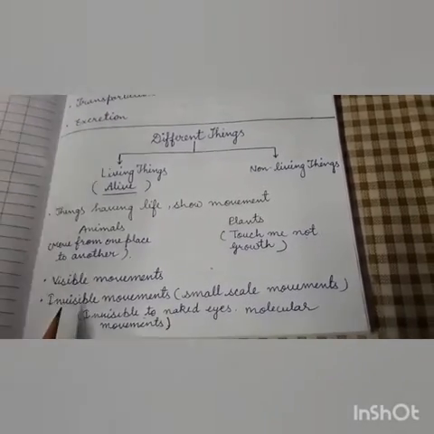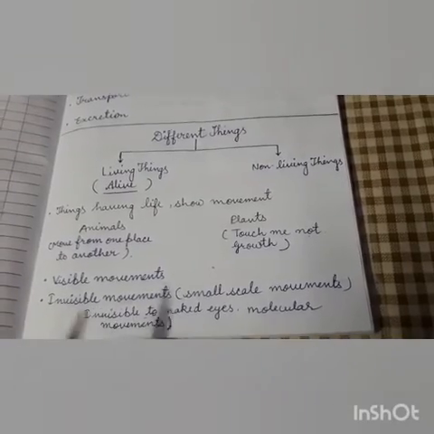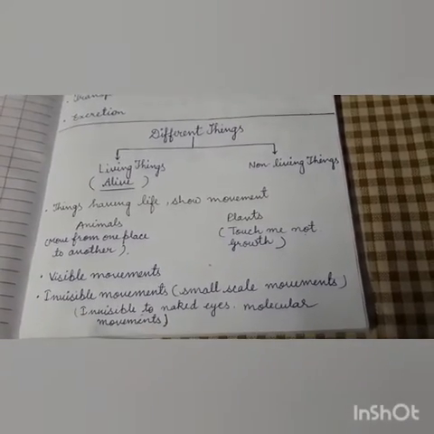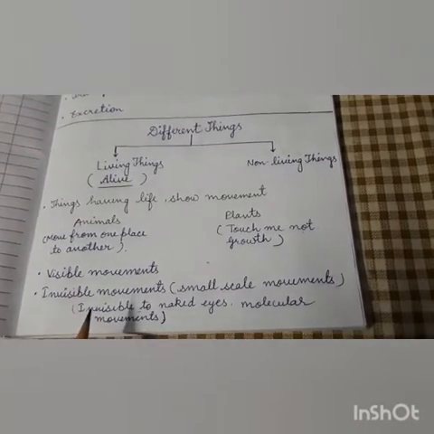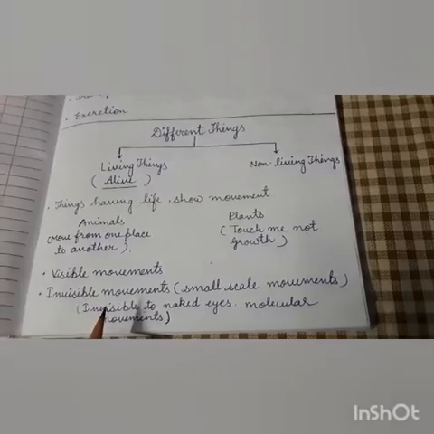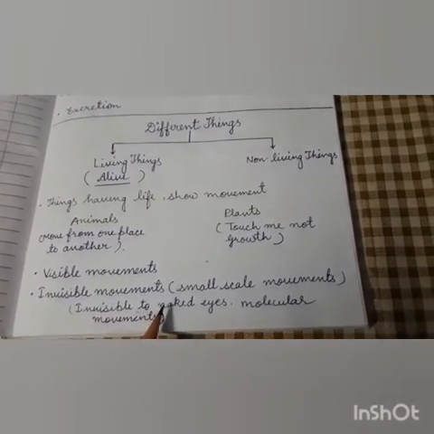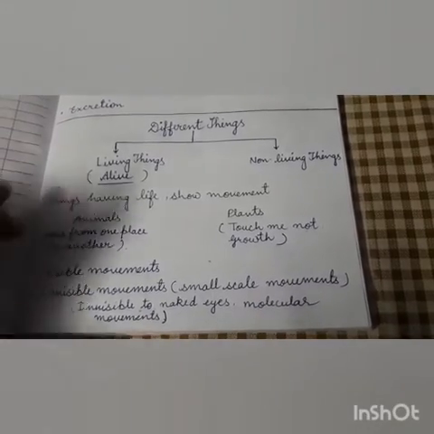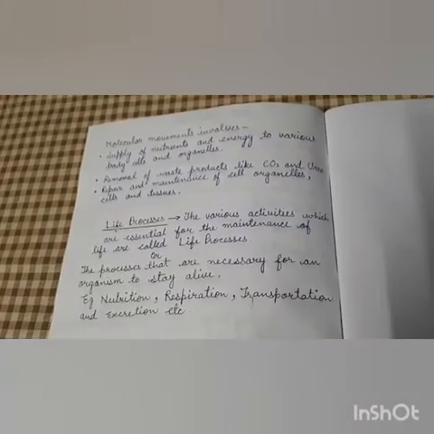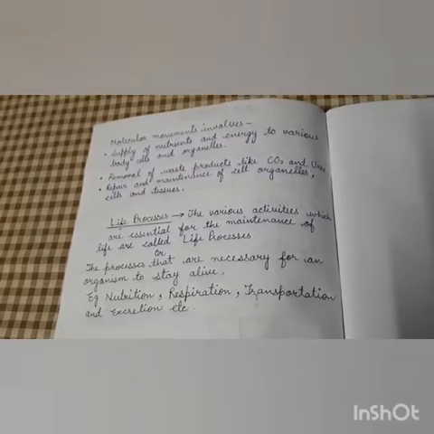And there are some small scale movements which are invisible to the naked eye. We cannot see these movements with our naked eyes, but they are also shown by living organisms, and they occur at the molecular level. You must be thinking why these invisible movements are important, or whether the criteria should be only visible movement.